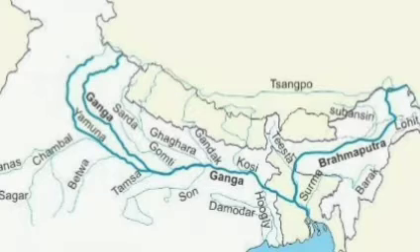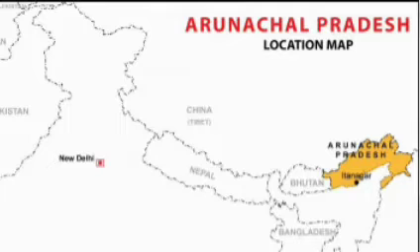What is the other name of Brahmaputra river? Tsangpo. What does it mean? Purifier. The length of the Brahmaputra river is about 2,900 kilometers, of which 900 kilometers are in India. It enters into India through a gorge in Arunachal Pradesh, namely the Dihang.